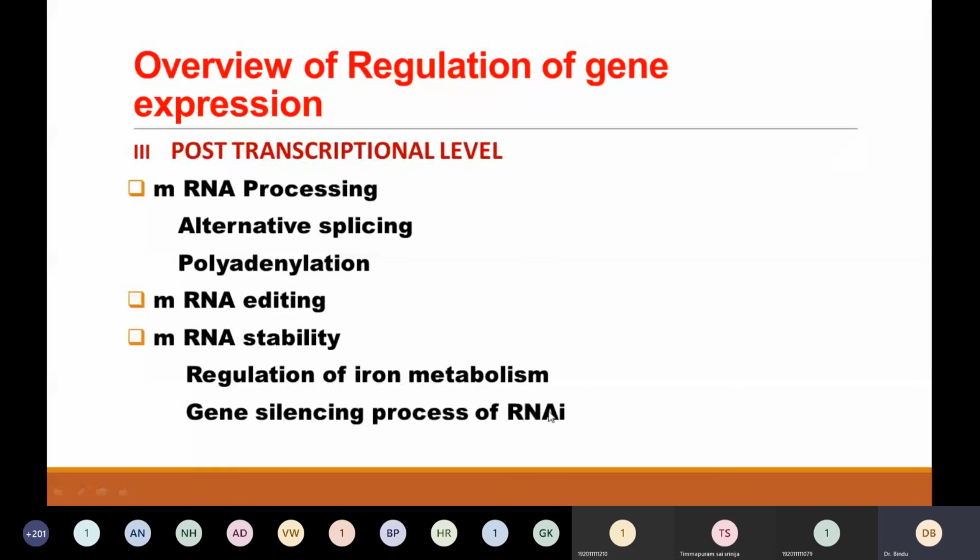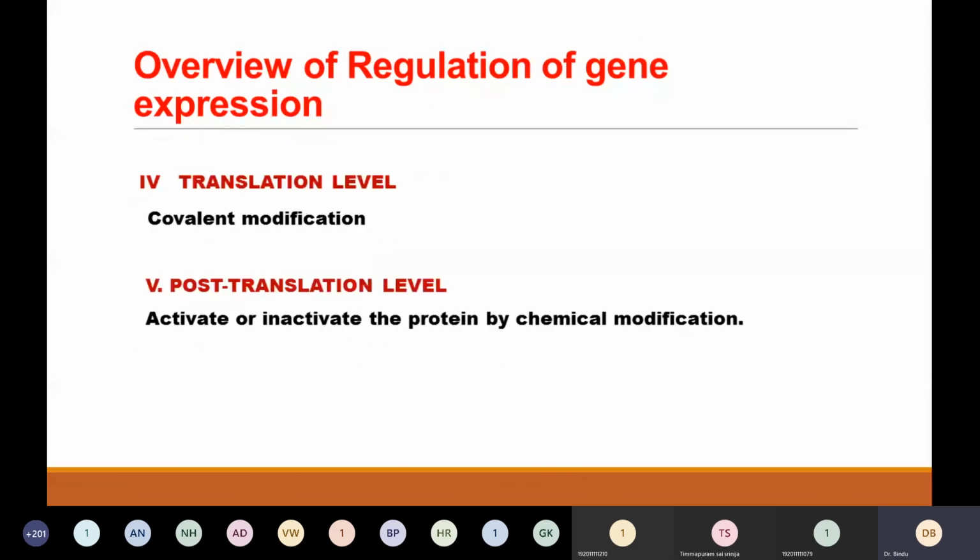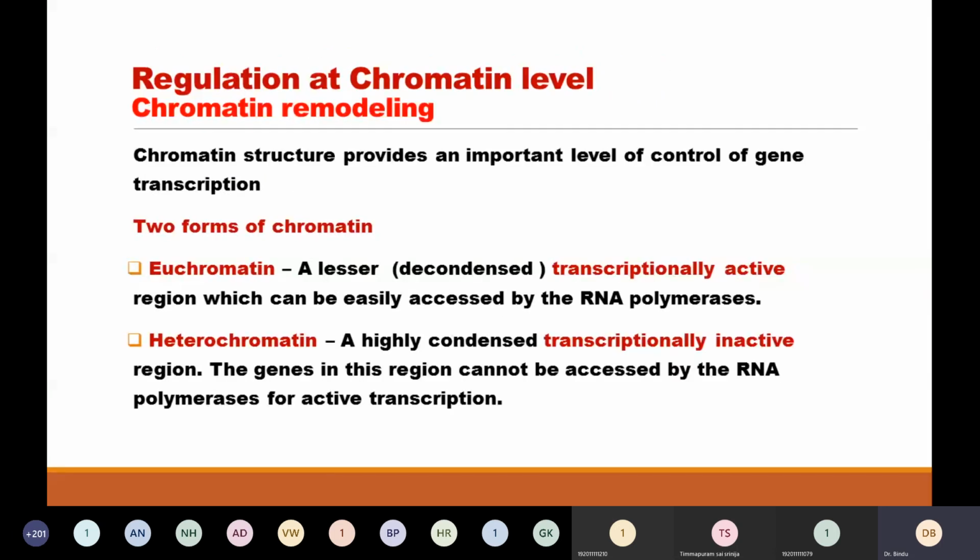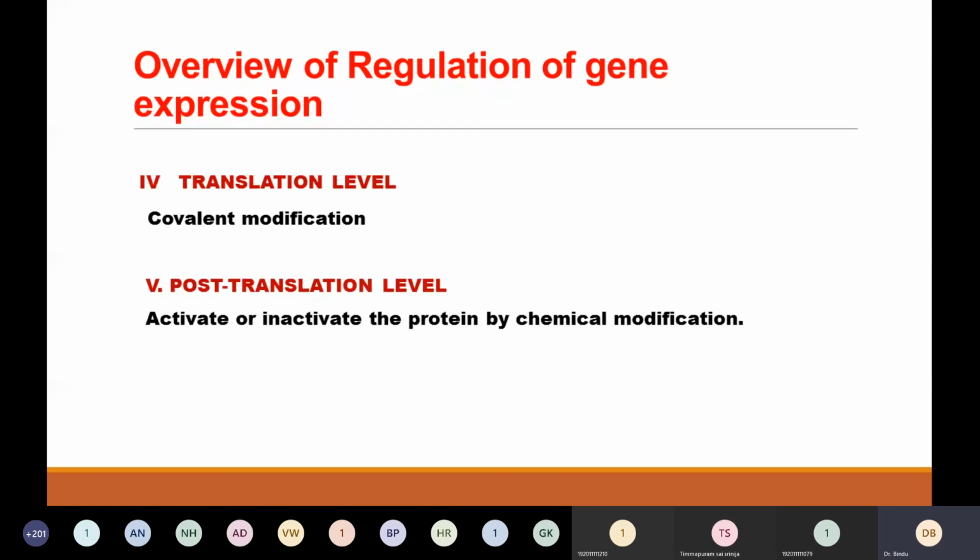So remember everything about mRNA. There is one specific learning objective: explain the gene regulation at RNA level, which means you have to write this. Then there is the translation level, which includes covalent modification, and the post-translational level, which is activation and inactivation of protein by chemical modifications. Tomorrow I will explain exactly how regulation in eukaryotes takes place.